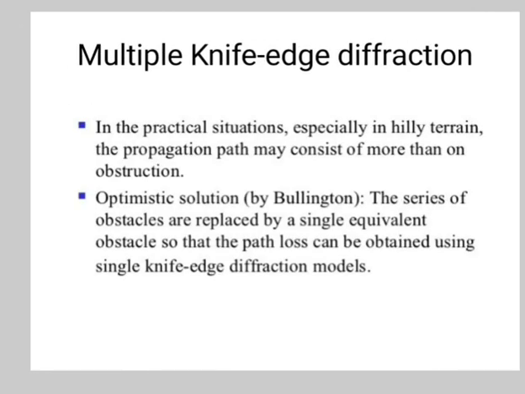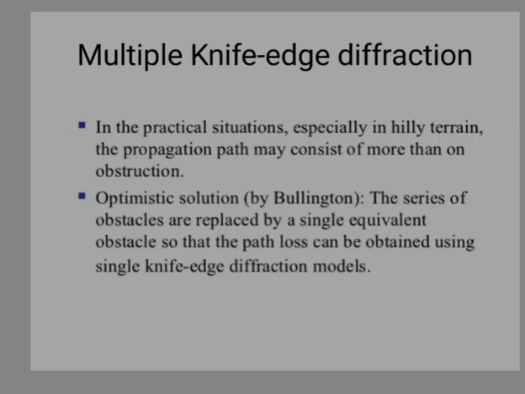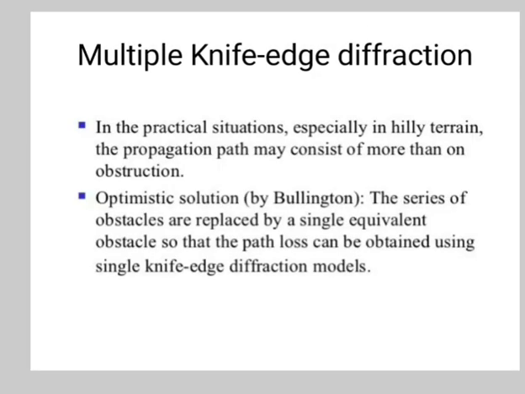Next is multiple knife edge diffraction. In a practical situation, especially in hilly terrain, the propagation path may consist of more than one obstruction. The optimistic solution: the series of obstacles are replaced by a single equivalent obstacle so that the path loss can be obtained using a single knife edge diffraction model.